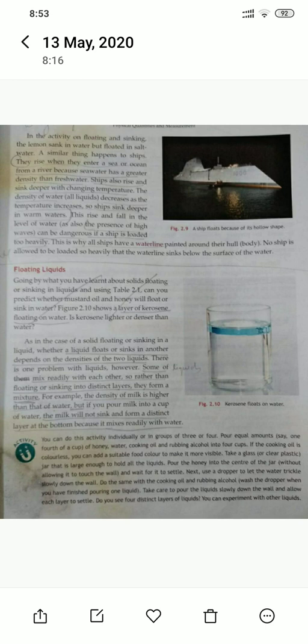But there are some liquids which mix readily with water. That means as soon as you put one liquid into another, they just mix together, they don't stay apart. So in those cases it is difficult to measure the density. For example, if you put milk in water, what happens? Milk suddenly starts mixing into it. It won't make a layer on it. So in such cases it is difficult to examine, but still milk has a greater density than water. So these are the exceptions.